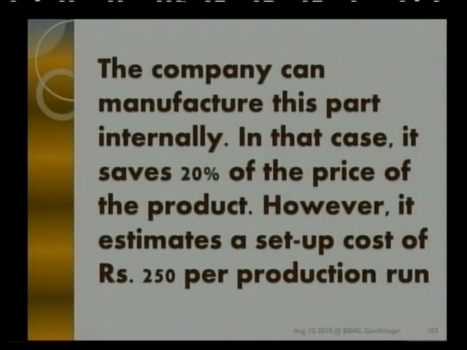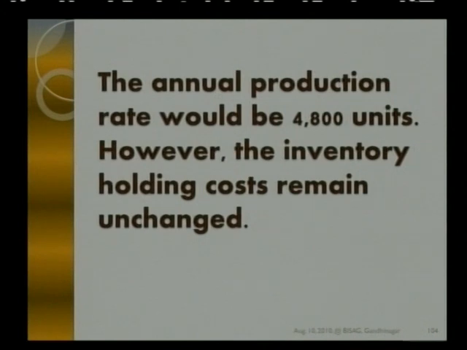4 per year. The company can manufacture this part internally. In that case, it saves 20% of the price of the product, and however, it estimates a setup cost of rupees 250 per production run. The annual production rate would be 4800 units. However, the inventory holding cost remains unchanged.